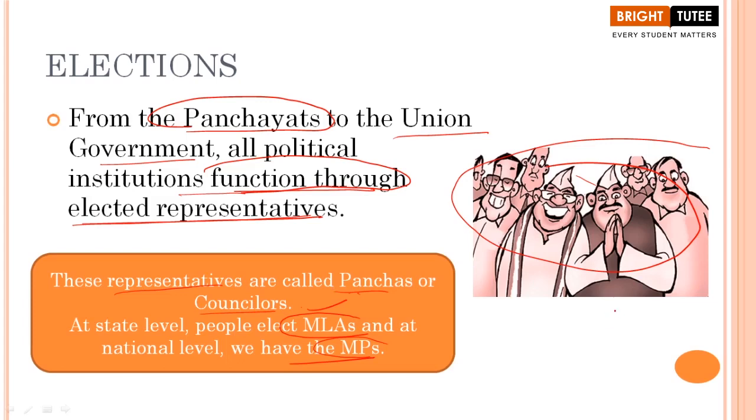Now, have you heard the term parliament? Yes, you must have read somewhere, you must have watched on TV, you must have heard about the Lok Sabha and the Rajya Sabha. All the members in the Lok Sabha and the Rajya Sabha at the national level are known as MPs. It means they are the members of the parliament. At the state level, we have legislative assemblies, the Vidhan Sabha. So these are some of the terms that you have to keep in mind here.